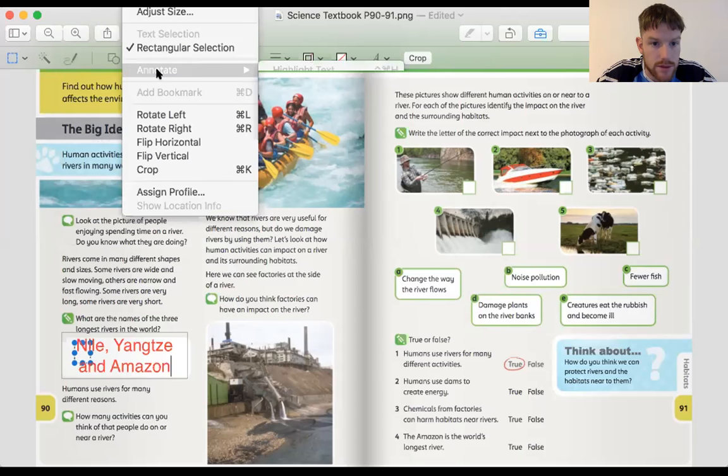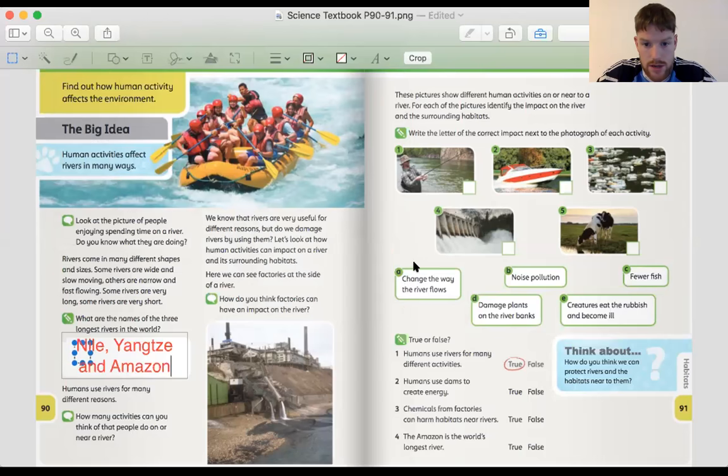Let me get this annotated. Okay. So number 1 is C. There's C. Number 2 then is speedboat. No, C is gone. So speedboat. Would it change the way the river flows?